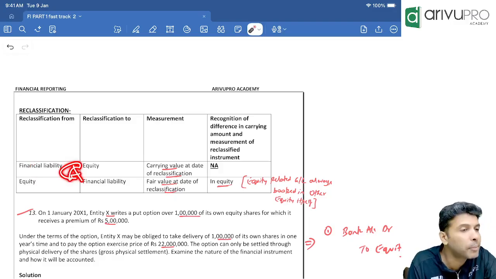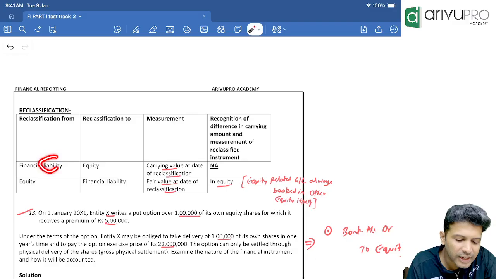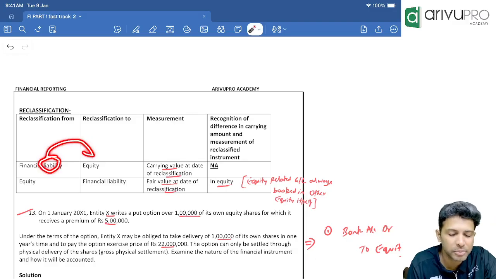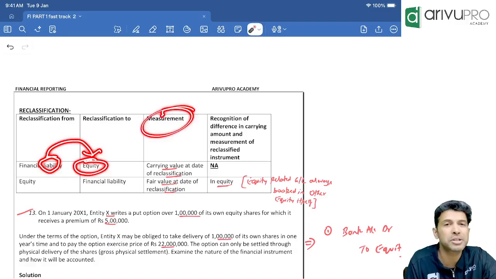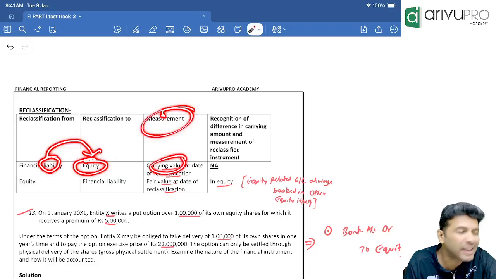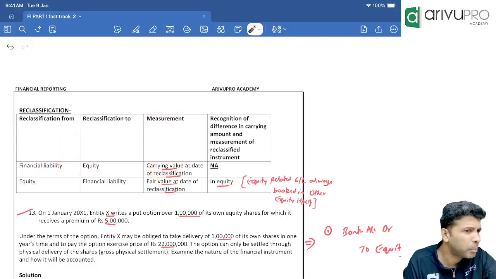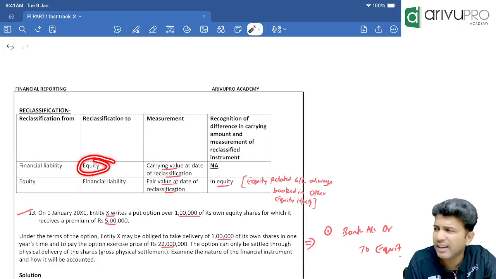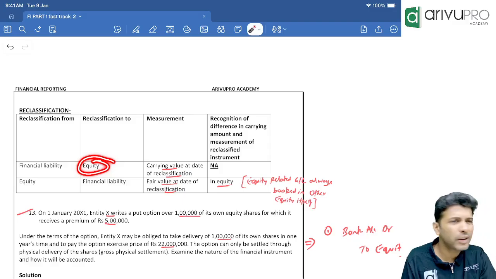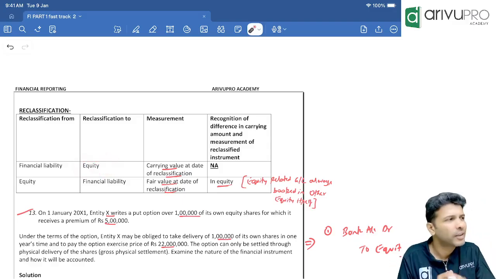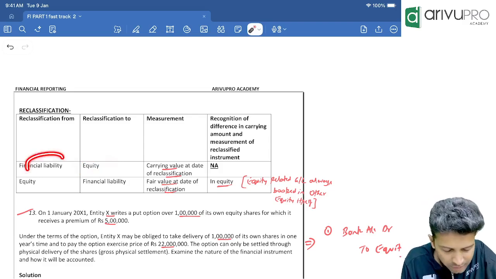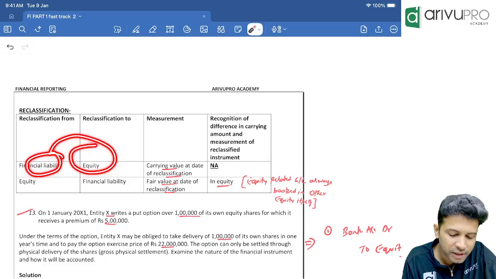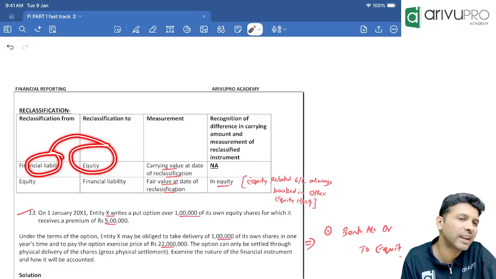Whatever is the carrying amount of financial liability, the same thing you make as the carrying amount of equity. So what is the reclassification measurement basis? Fair value or carrying amount? Common sense, because even if you use fair value, it is pointless. Why? Because will we settle equity? For equity, there is no obligation to settle. Hence the standard says don't waste your time finding fair value. Whatever is the carrying amount of financial liability, make it the carrying amount of equity also.